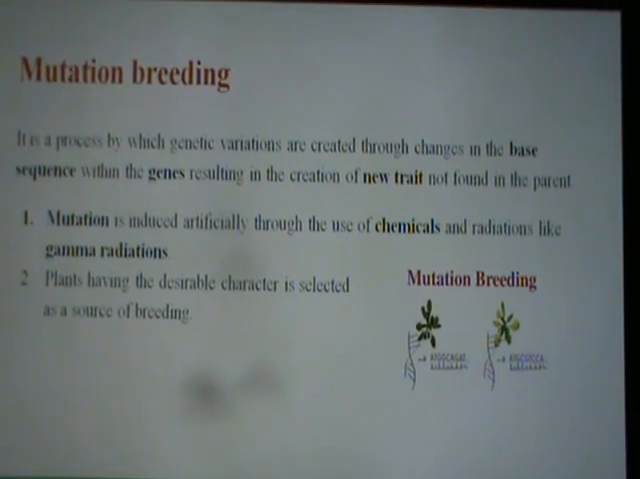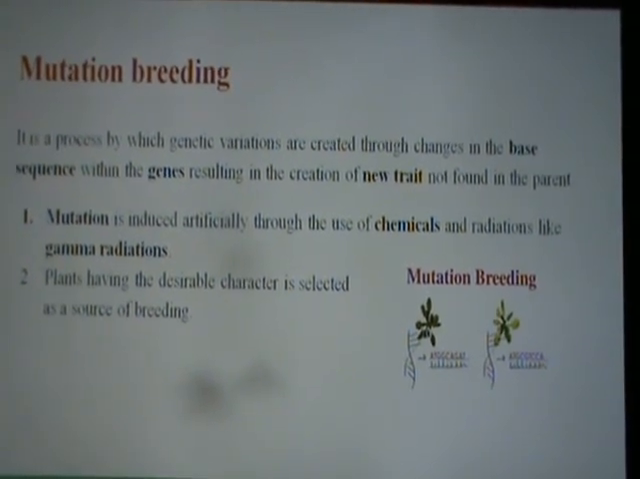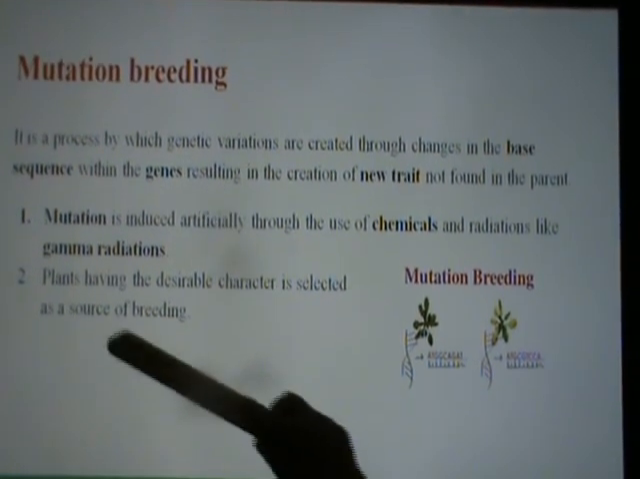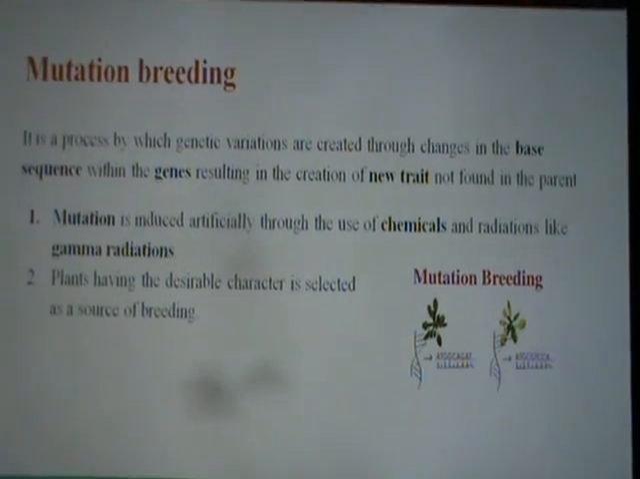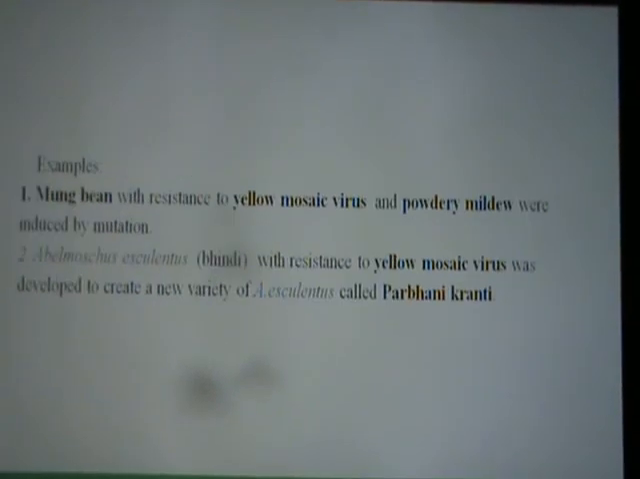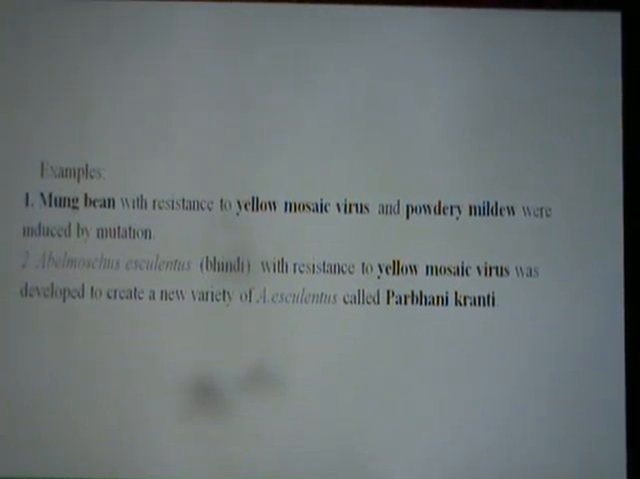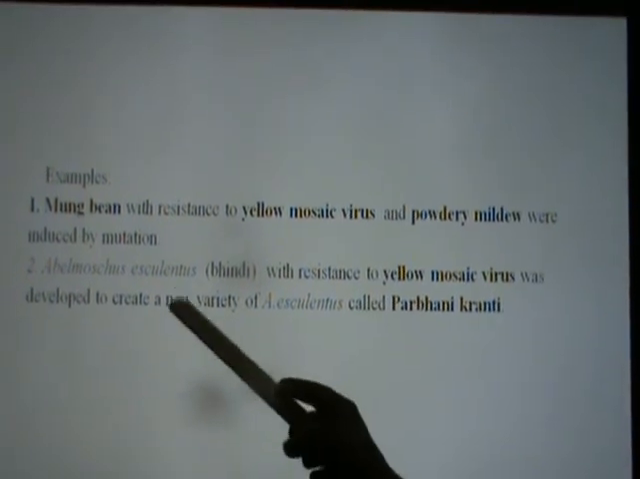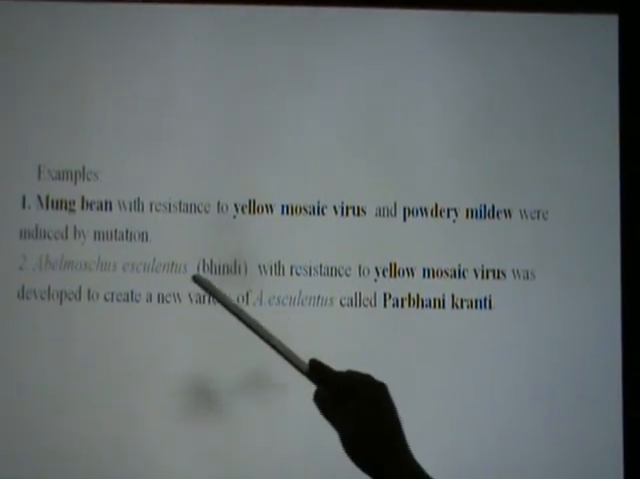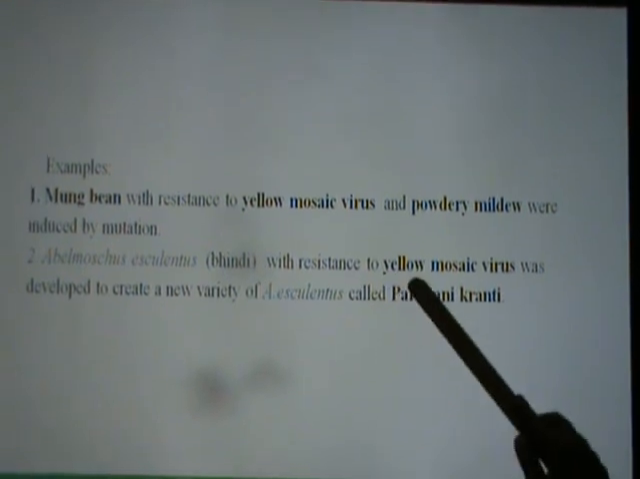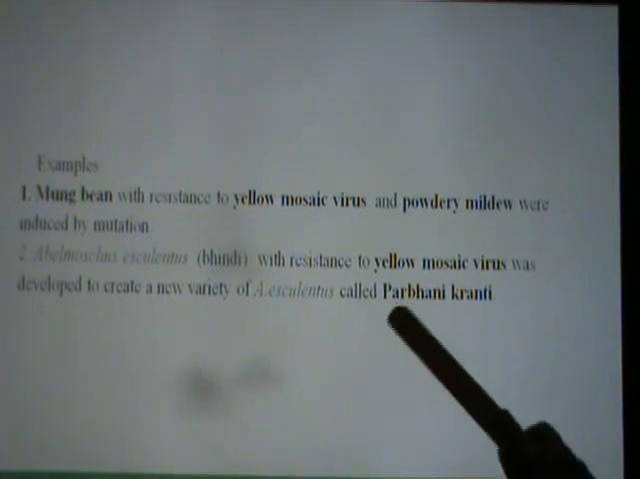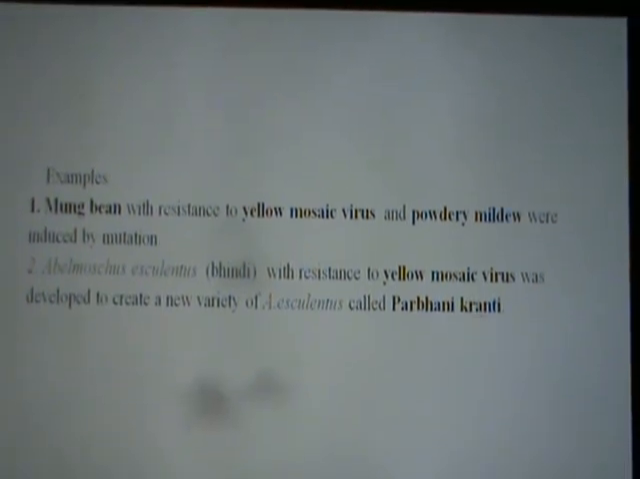You can see genetically modified brinjal was introduced into the market some 4 to 5 years back. Plants having the desirable character are selected as the source of breeding. Examples of mutation breeding are moong bean varieties with resistance to yellow mosaic virus and powdery mildew, and Abelmoschus esculentus, that is bhindi, lady's finger, with resistance to yellow mosaic virus. A new variety of lady's finger called Parbhani Kranti was developed by this method.